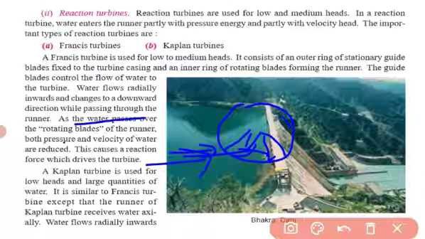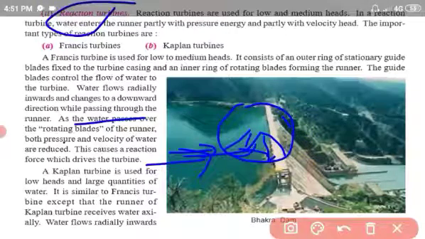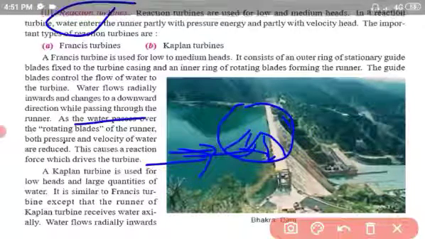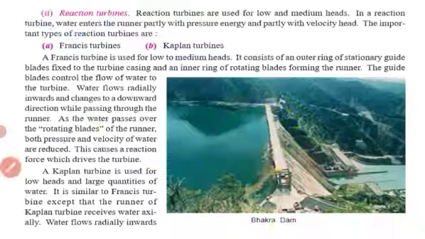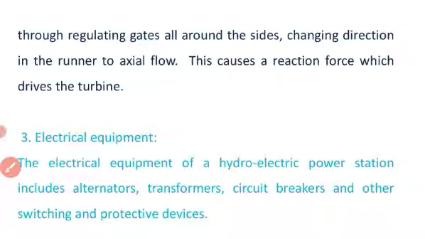Due to this, a reaction force is created which drives the turbine. Hence it is called a reaction turbine.